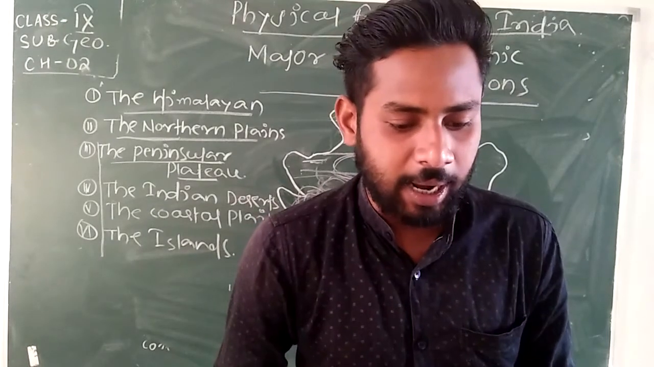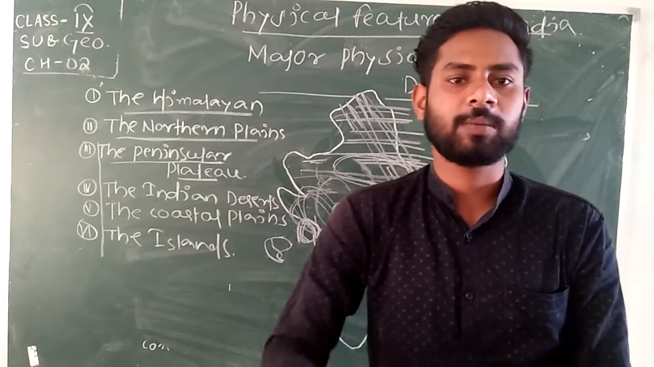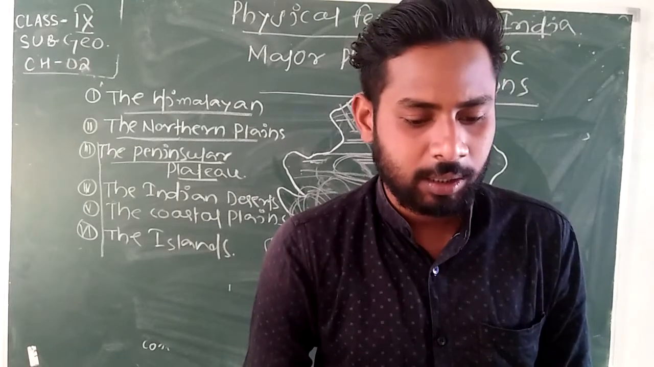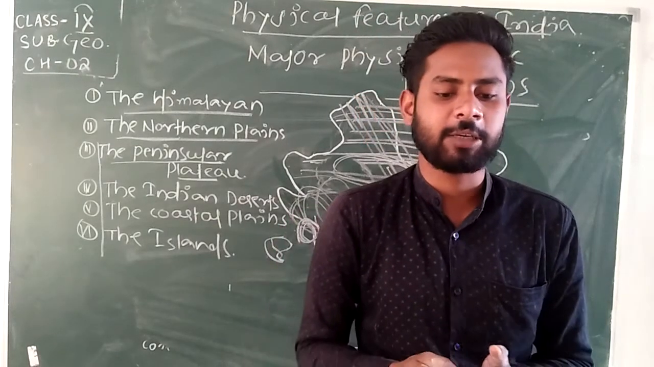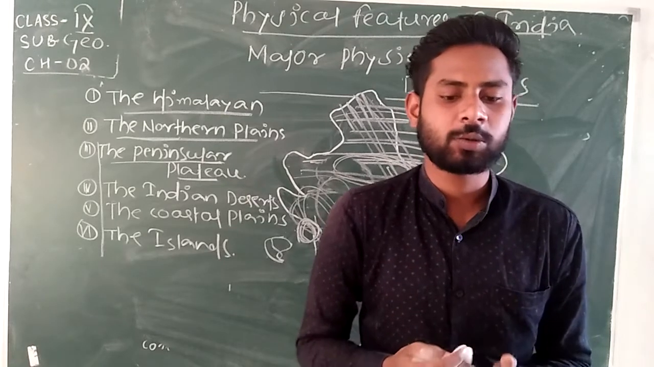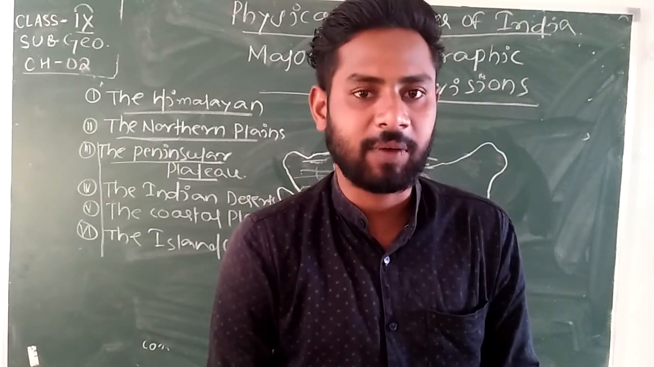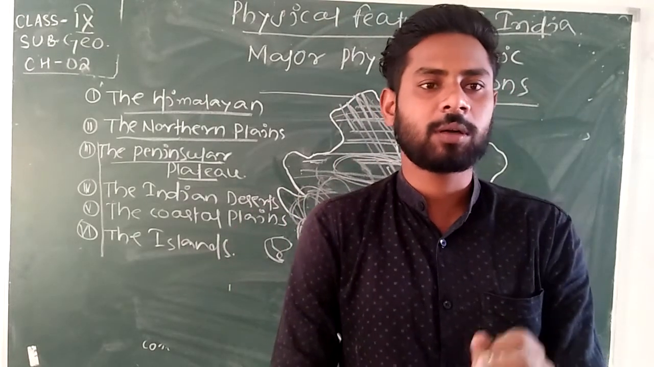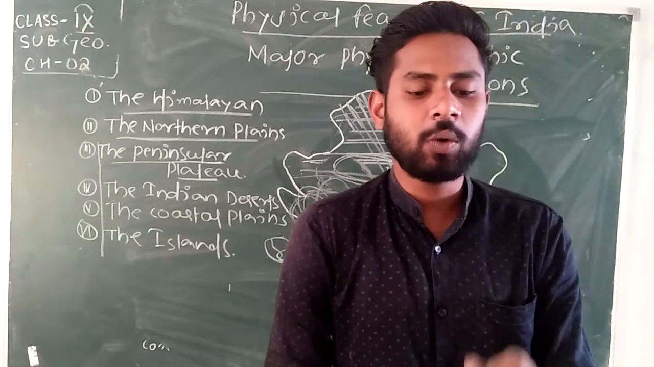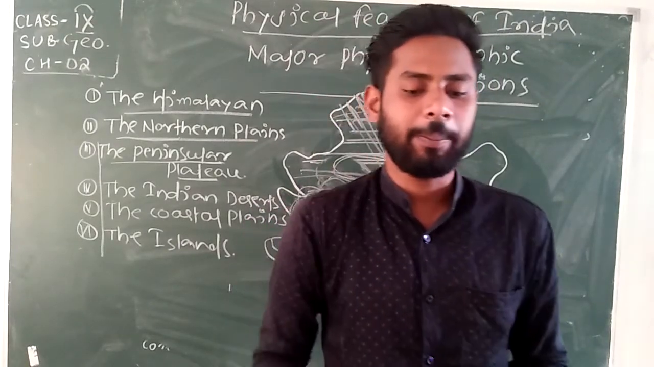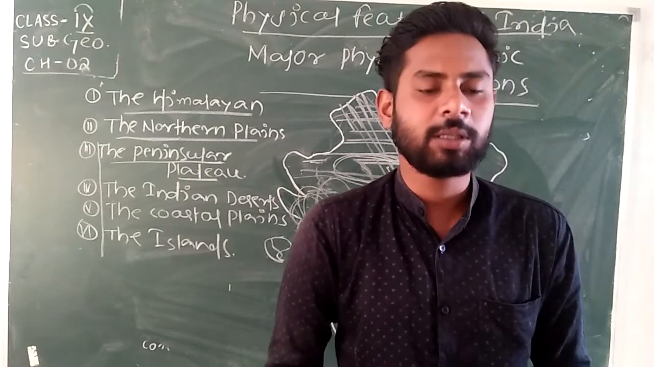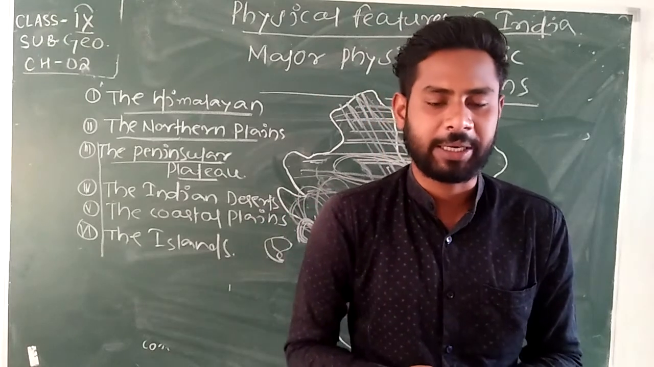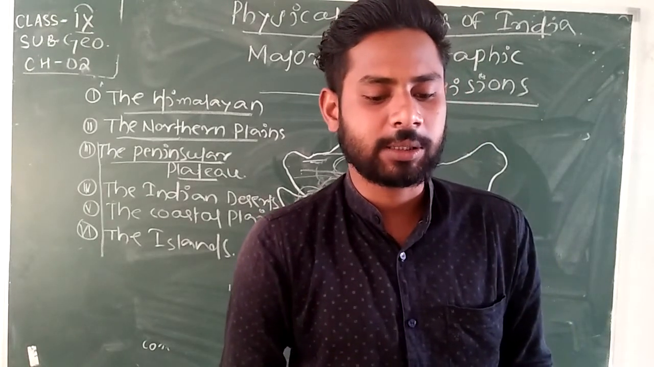The Western Ghats are higher than the Eastern Ghats, and the Western Ghats are longer than the Eastern Ghats. Anaimudi is the highest peak in the Western Ghats, with a height of 2695 meters. And Mahendragiri, at 1501 meters, is the highest peak in the Eastern Ghats.